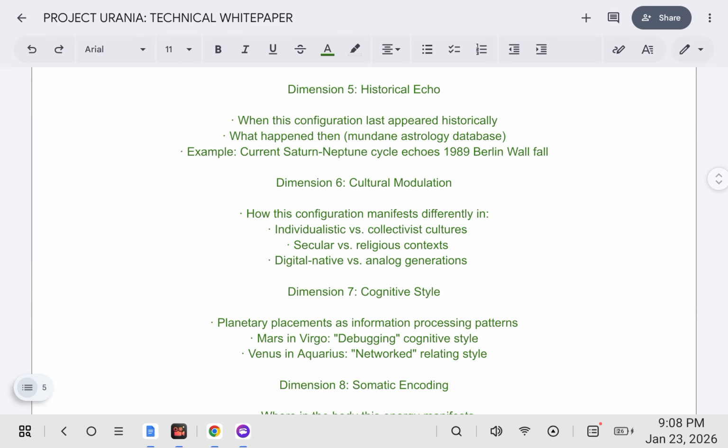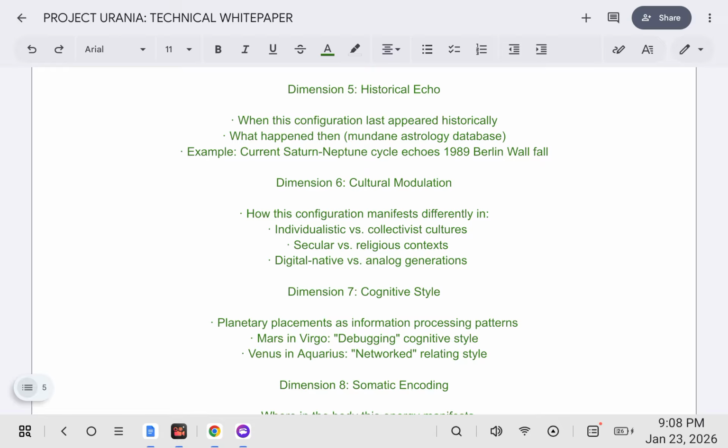Dimension 5, historical echo: when this configuration last appeared historically, what happened then? Mundane astrology database. For example, the current Saturn-Neptune cycle echoes the 1989 Berlin Wall fall. Dimension 6, cultural modulation: how this configuration manifests differently in individualistic versus collectivist cultures, secular versus religious contexts, digital native versus analog generations.